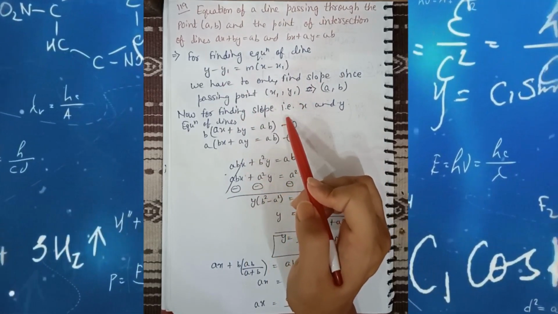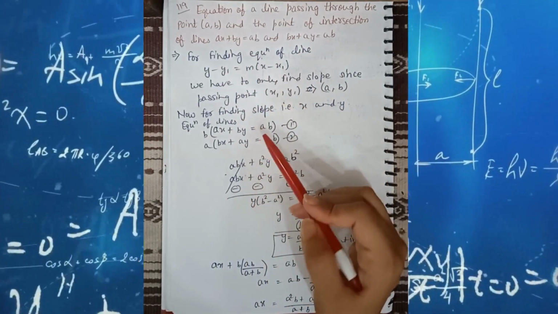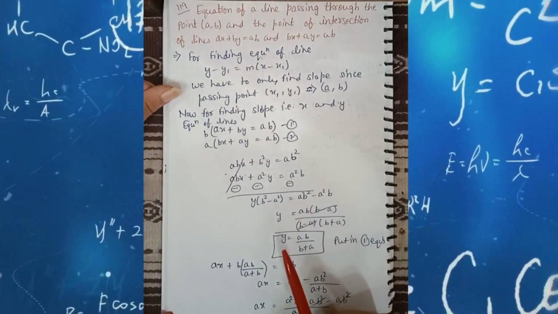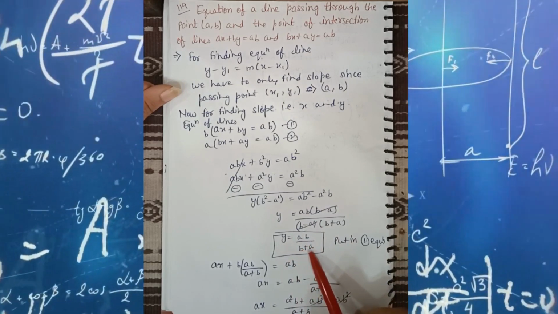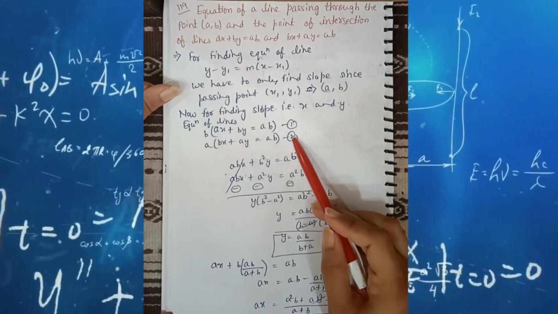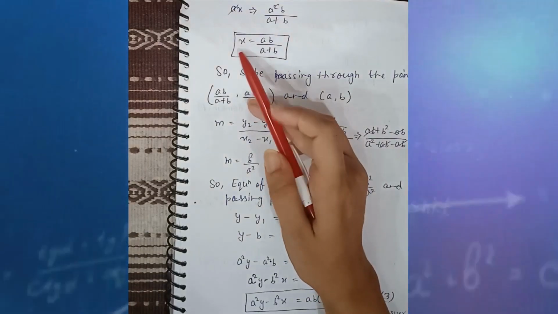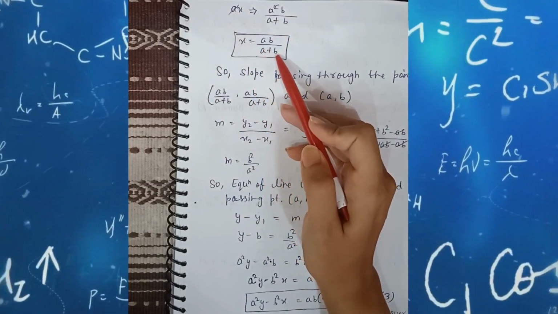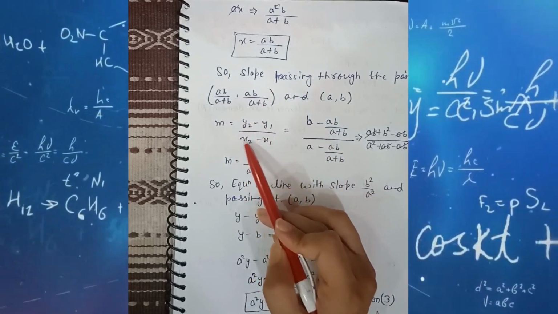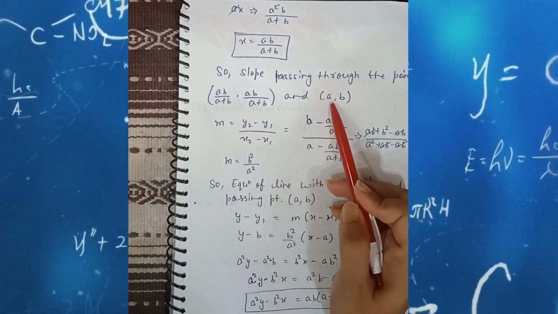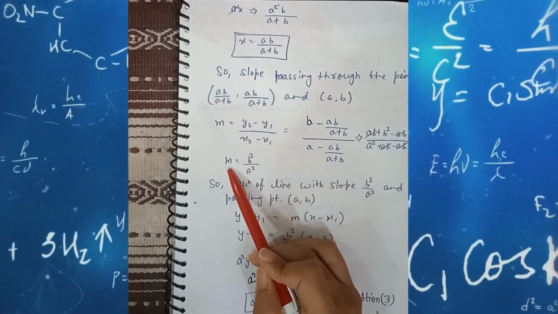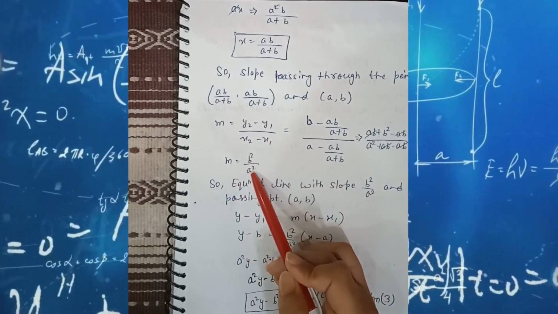For finding the slope, we have to solve the equations. Two equations are given and after solving these two equations we can easily get the value y is equal to ab by (b plus a). We can put this value in either the first or second equation and get the value of x also. Then we easily get x is equal to ab by (a plus b). Now we have to find the slope. As we know the formula is (y2 minus y1) divided by (x2 minus x1). y1 and x1 are already given, and here we find x2 or y2. By putting the values we can easily get the slope m is equal to b squared upon a squared.